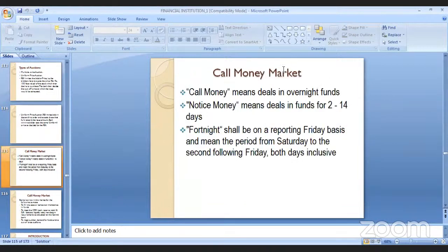This is what treasury bills are like. What is call money and what is notice money? Each particular market is divided into two parts. Call money is called the overnight market.